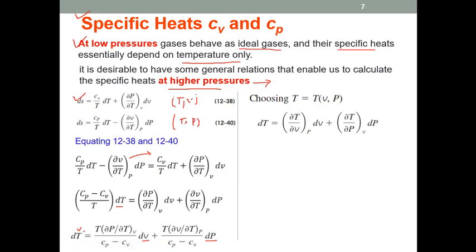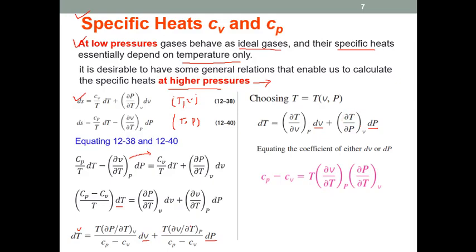So we can equate, because here delta T is in terms of delta V and delta P, and similarly here delta T is a function of delta V and delta P. So we can equate the coefficients, either the first coefficient or the second coefficient. You will get the same answer. So equating the coefficient of either delta V or delta P, let's say we have equated the coefficient of delta P.